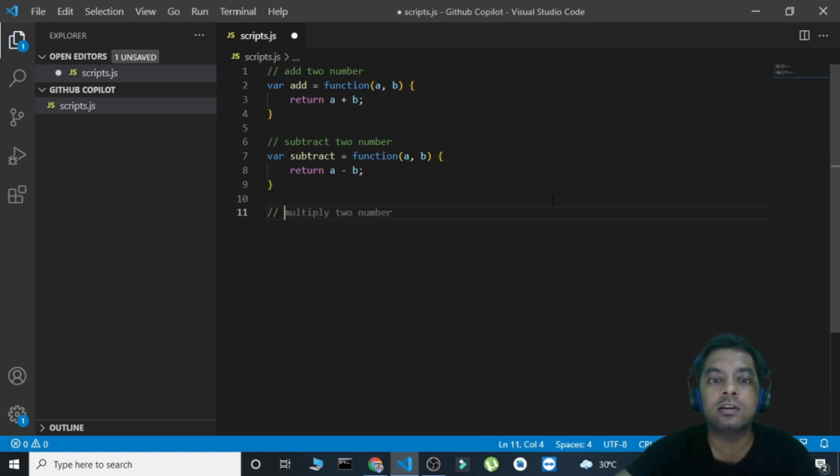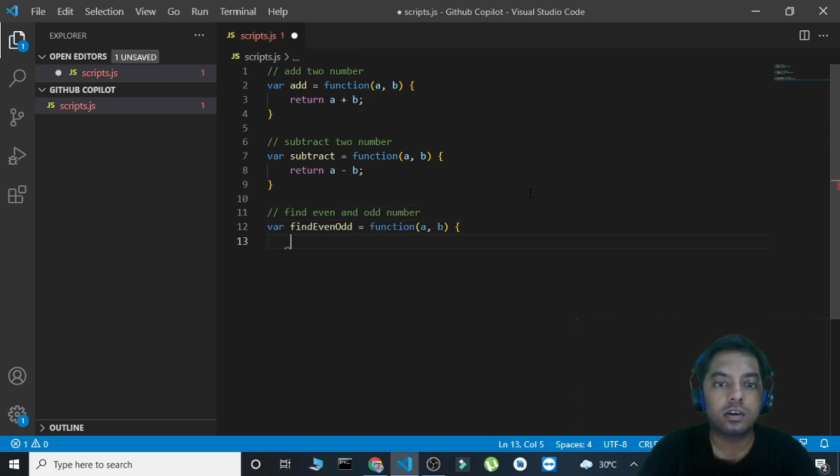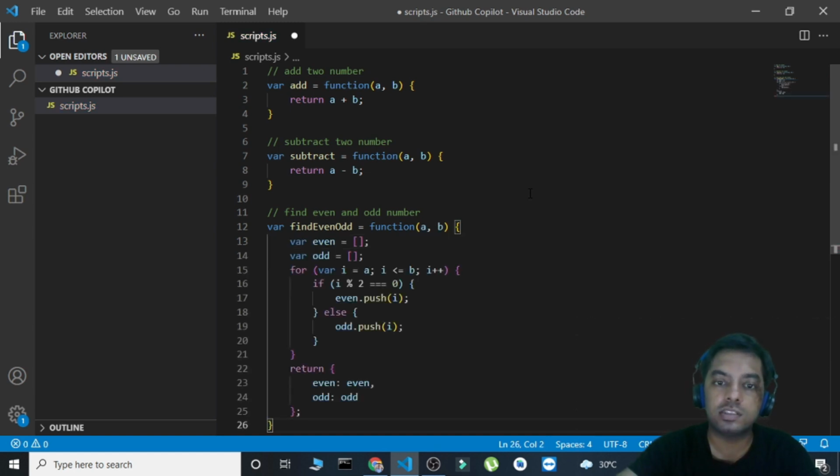Let's do something much bigger. Let's try to find out some even and odd numbers. Find even and odd numbers. Okay, so function find even odd. Okay, let's continue, and it has given me the entire thing.